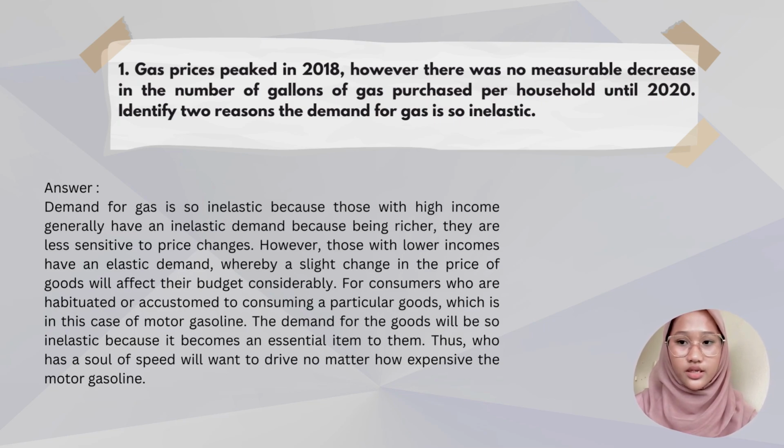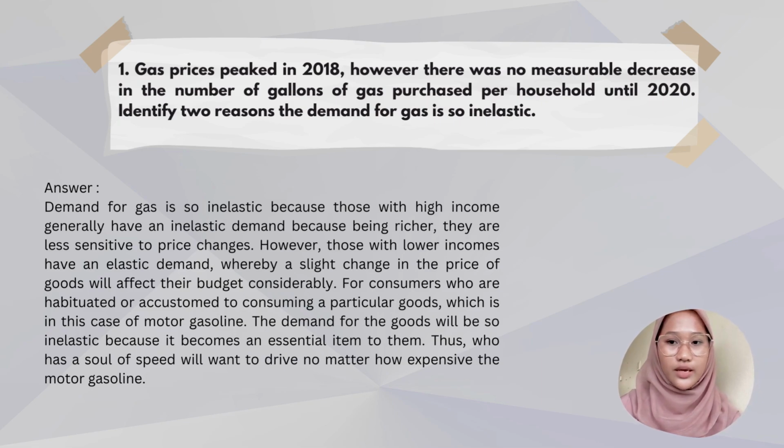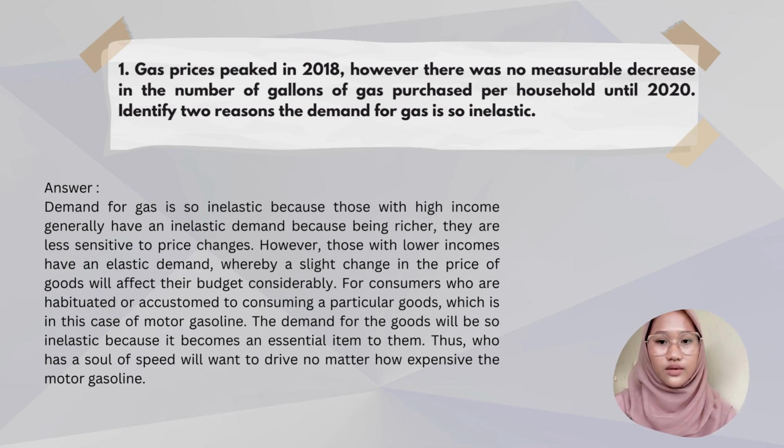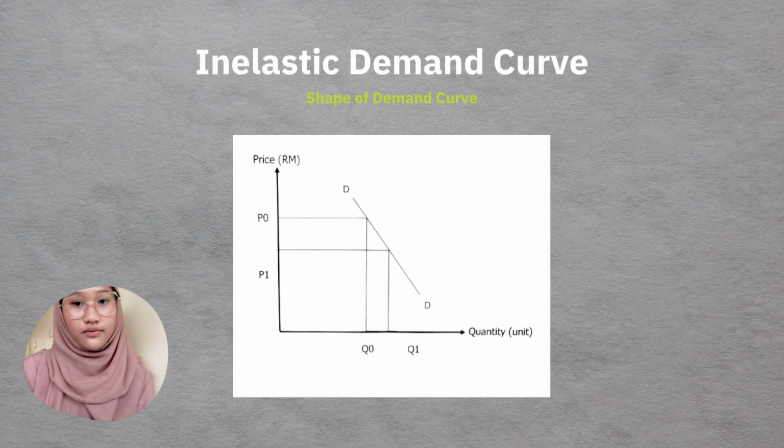For consumers who are habituated or accustomed to consuming a particular good, which in this case is motor gasoline, the demand for the good will be so inelastic because it becomes an essential item to them. Those with a soul of speed will want to drive no matter how expensive the motor gasoline. So this is the inelastic demand curve for question 1.